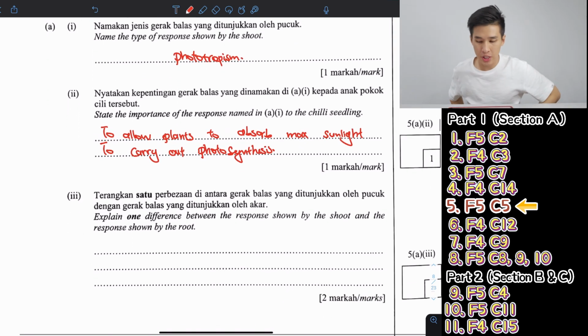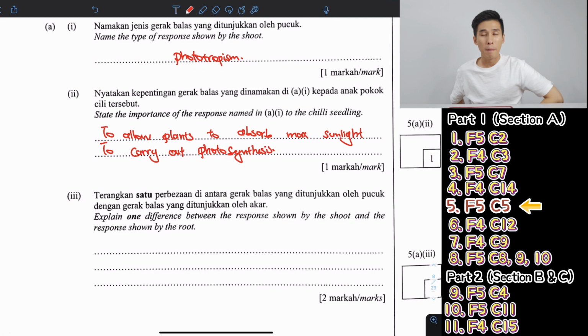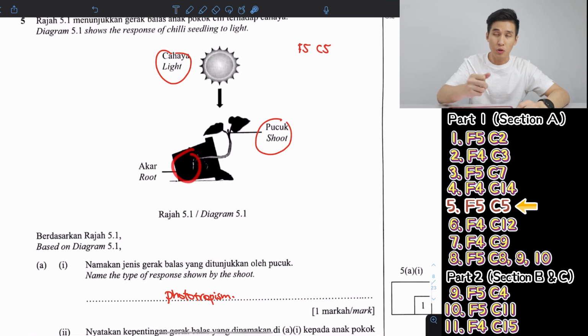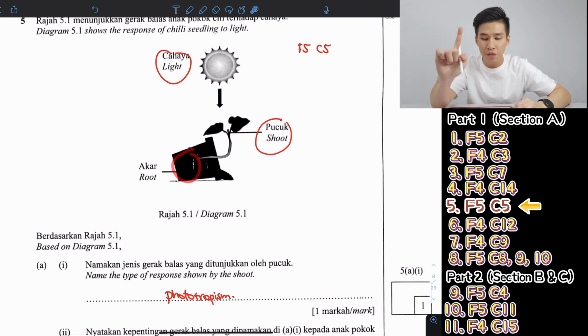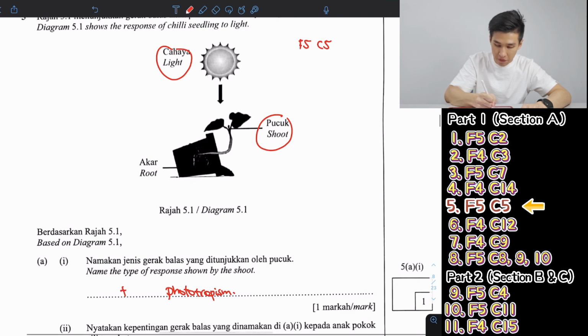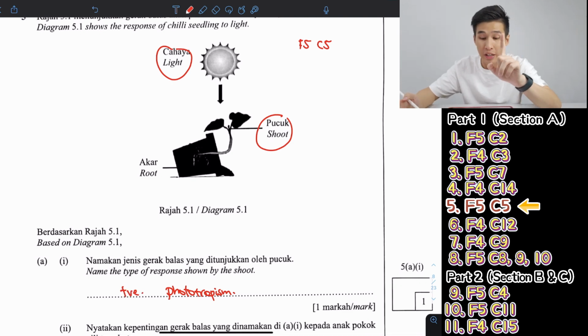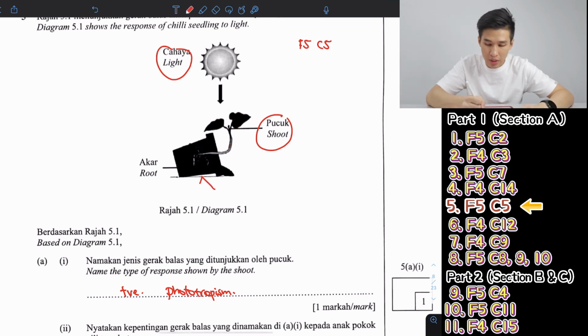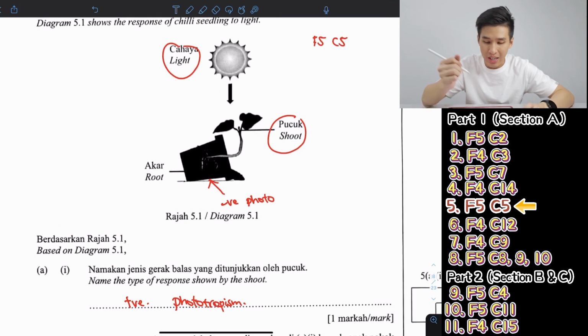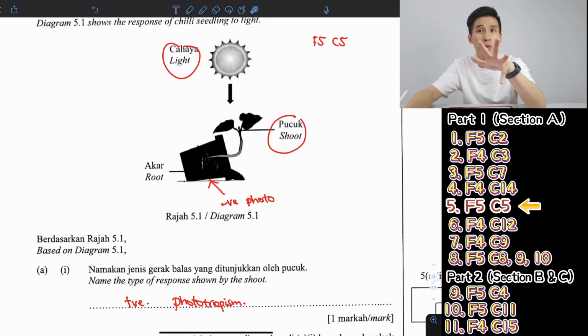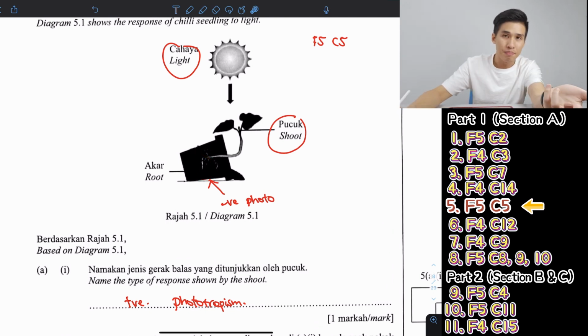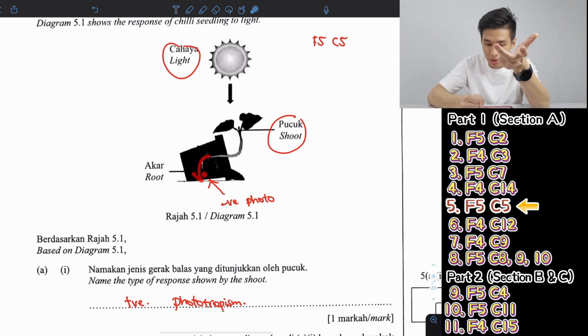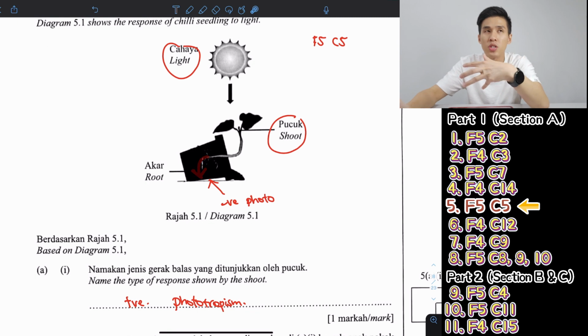Now, one difference between the response shown by the shoot and the response shown by the root. For this question, the answer scheme gave the root's response as negative phototropism. Or for this one, I'm so sorry, please write positive phototropism for the shoot. Always remember to include positive or negative. So this one is going towards sunlight, so it's positive phototropism. Now, for the answer scheme, as I was saying just now, they gave negative phototropism, which I don't think is correct, because if you look at this, roots are in the soil, which means they are not exposed to light, meaning they can't respond to light. So roots go down, actually it's going down here, you just can't see clearly, because of gravity.